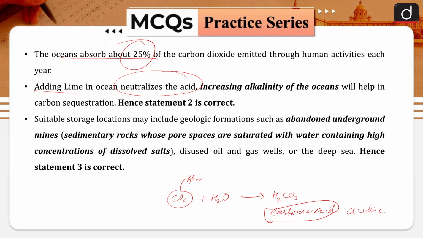But if you are adding lime, HCO3, it will lead to an increase in the alkalinity. If the alkalinity is increasing, that means the ocean will be less acidic, so it can absorb more carbon dioxide. Now, suitable storage locations we have already discussed, so you can go through this.